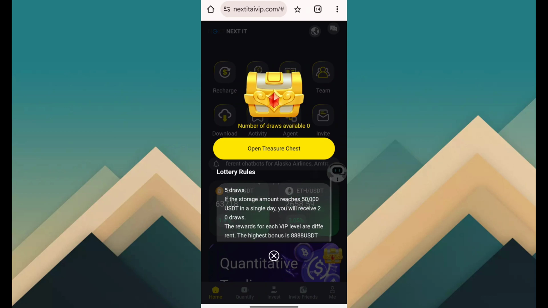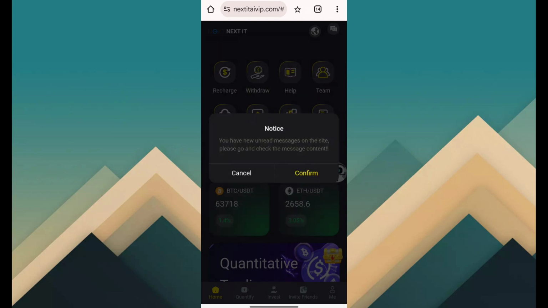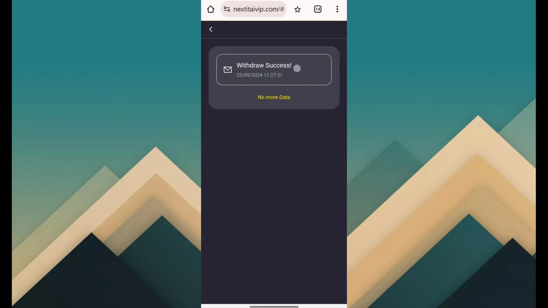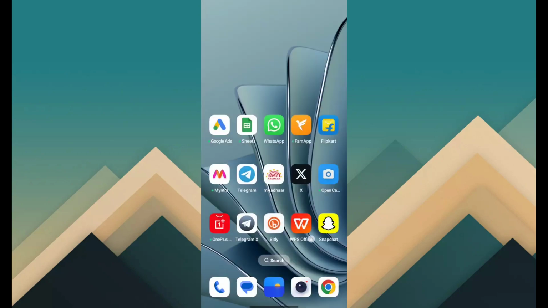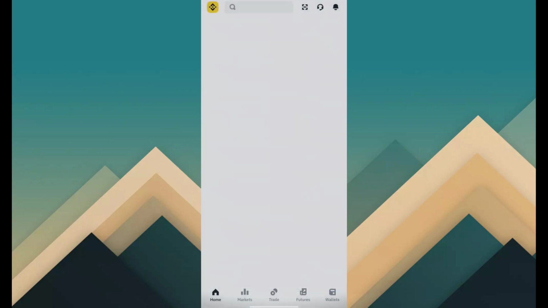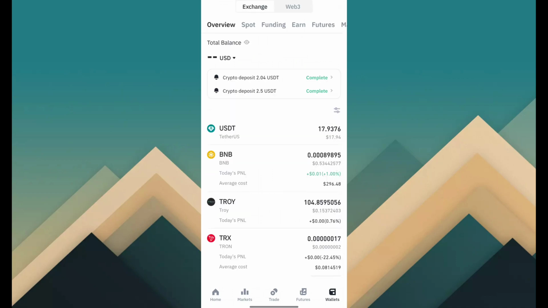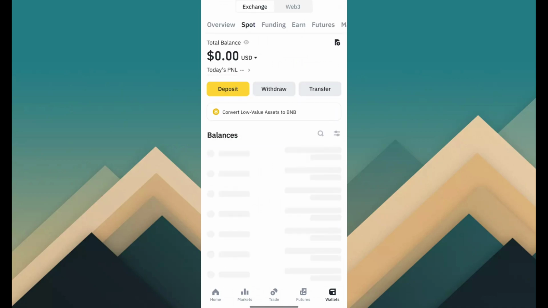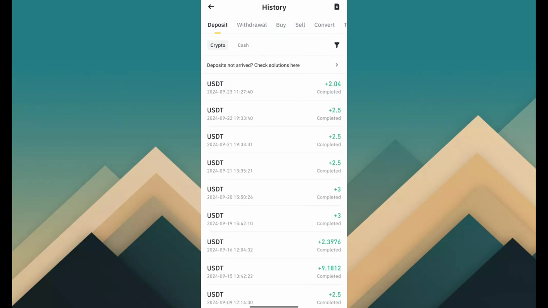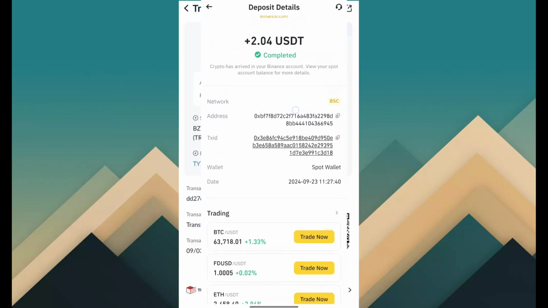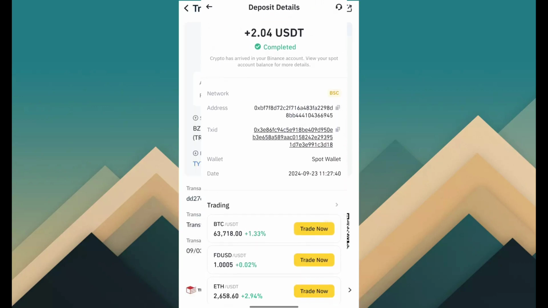First of all, I tell you the withdrawal process. I show you the withdrawal process. You can see withdraw has been successful and the amount is 2.04 USDT. So I have Binance. I use Binance for transaction, and you can say export and record, and you can see I have successfully received payment through this site. So the website is really trusted. Here is the payment proof.